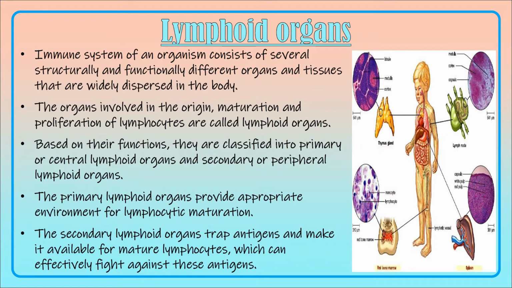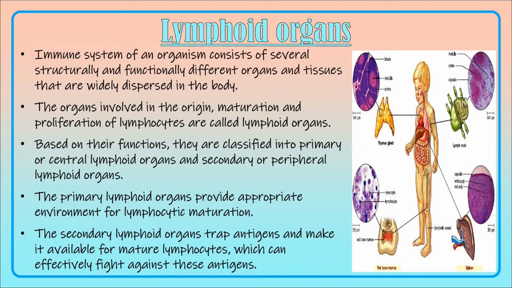The organs which are involved in the origin, maturation and proliferation or multiplication of these lymphocytes are called lymphoid organs. So which are called lymphoid organs? The organs which are involved in the origin, maturation and proliferation of the lymphocytes are called lymphoid organs. Based on their function, they are classified into primary or central lymphoid organs and secondary or peripheral lymphoid organs.